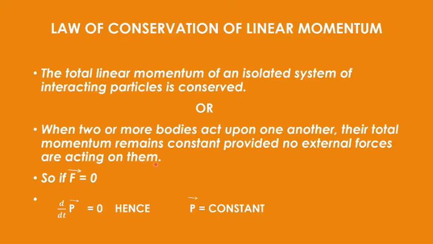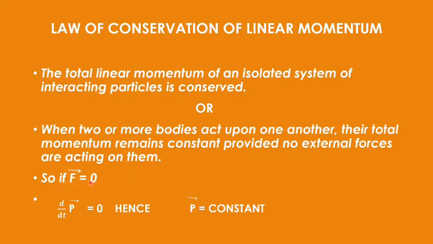So this is the condition, that no external force should be acting on them, or I can say the system is isolated. The meaning is the same whether I write isolated system or say that no external forces are acting on them. So it means F external is equal to 0.